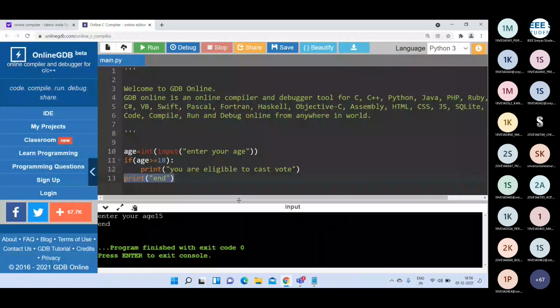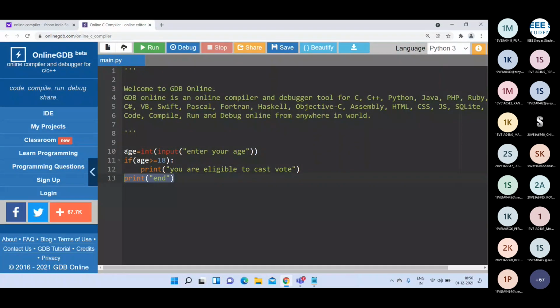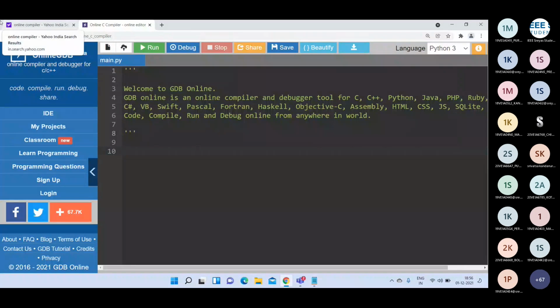Let me write one example here. If you want to check the biggest of two numbers, the largest of two numbers, you have to use the if else statement.